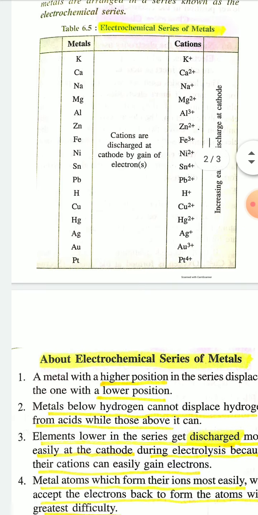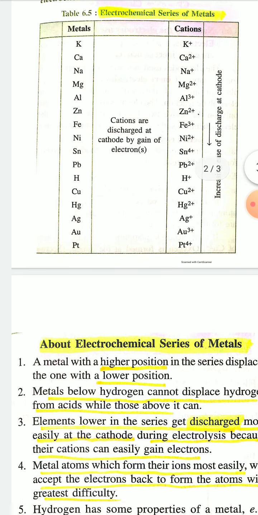Now some important points regarding the electrochemical series of metals. First, a metal with a higher position in the electrochemical series displaces the one with a lower position. The metals at the top of this series are very reactive metals, like potassium, calcium, sodium, while inert or very unreactive metals like gold, platinum are placed at the bottom.